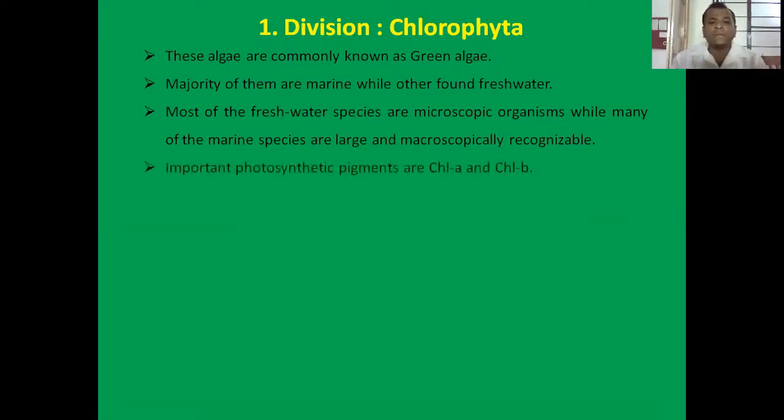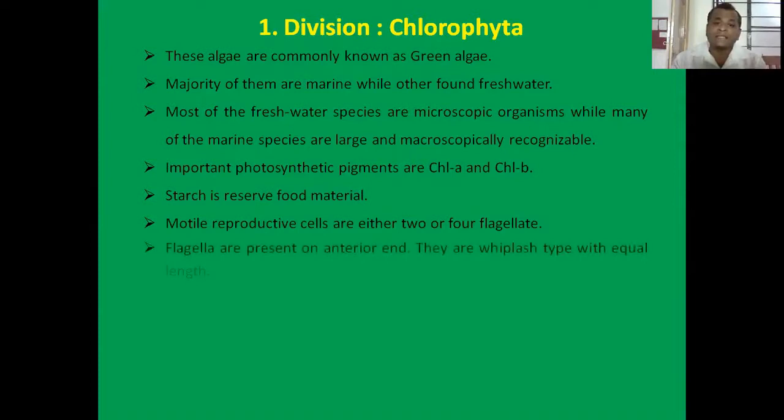The important photosynthetic pigments are chlorophyll A and chlorophyll B. The starch is reserve food material. The motile reproductive cells are either 2 or 4 flagellate. The flagella are present on anterior end. They are whiplash type and of equal length.